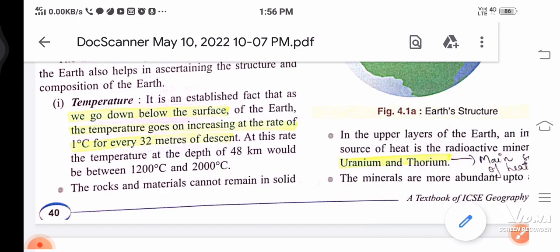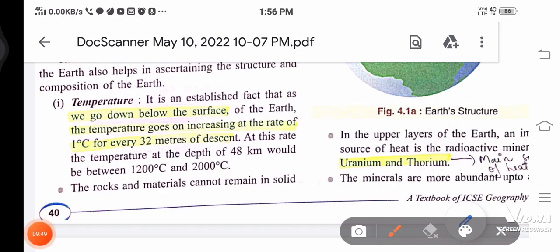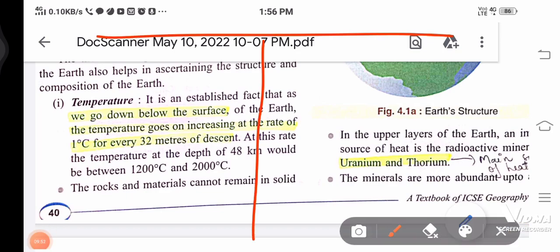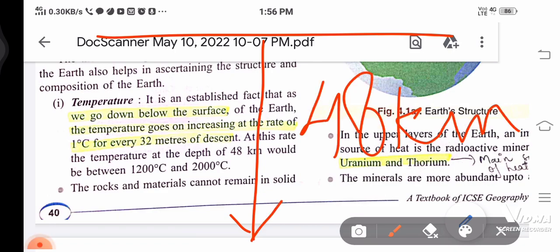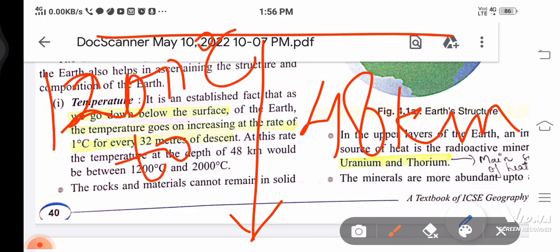At this rate, the temperature at the depth of 48 kilometers would be between 1200 and 2000 degrees Celsius. This is the ground again, and if we go 48 kilometers down the earth, do you know what the temperature would be? 1200 degrees Celsius to, it can be more than that, 2000 degrees Celsius.